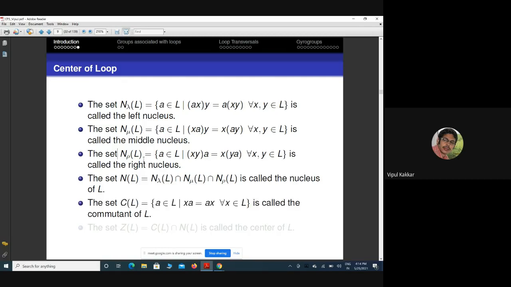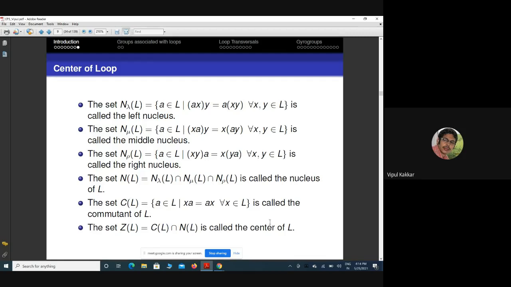And there is another set, the collection of those a in L which commute with all other elements, called the commutant. And the center of the loop is defined as the commutant intersected with the nucleus.